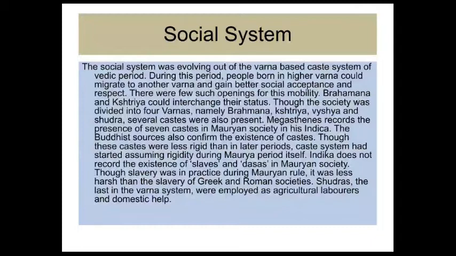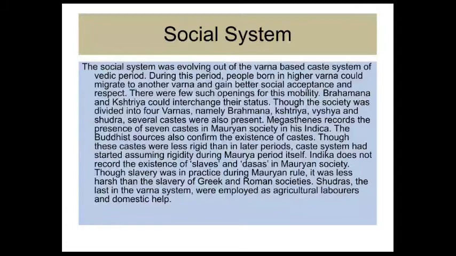Though the society was divided into four Varnas, namely the priestly class Brahmins, Kshatriyas, Vaishyas, and Shudras, several castes were also present. Megasthenes records the presence of seven castes in Mauryan society in his Indica.